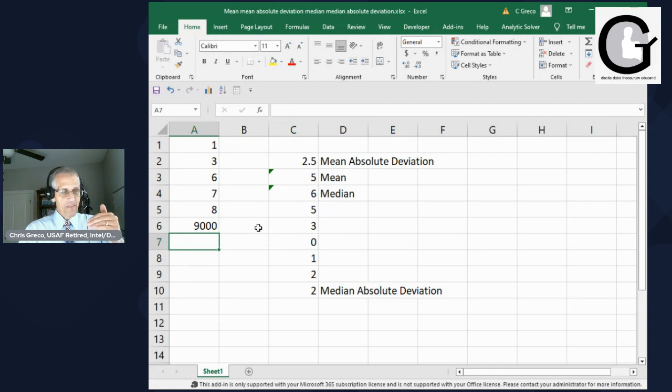So this is what I wanted to talk with you about today: the idea that we have a mean, which is the basic measure that we all use in statistics, and we're trying to correct for some of its inability to correct itself whenever there are high and low values. The mean absolute deviation is a way of doing that. The median absolute deviation takes a non-robust measure and keeps it non-robust.